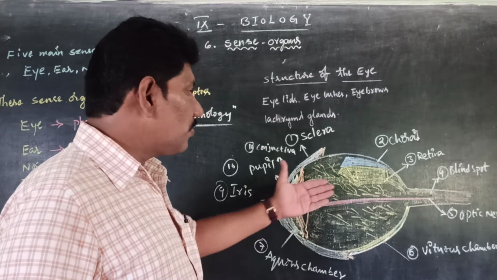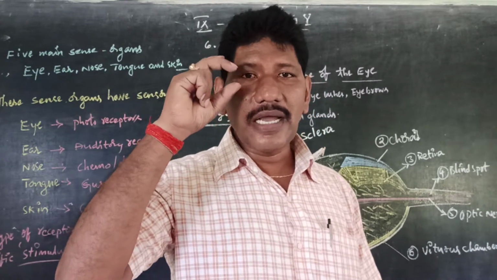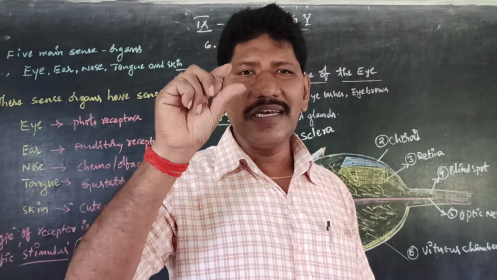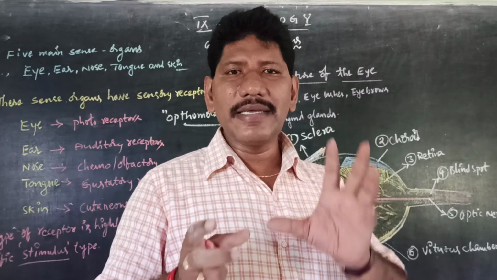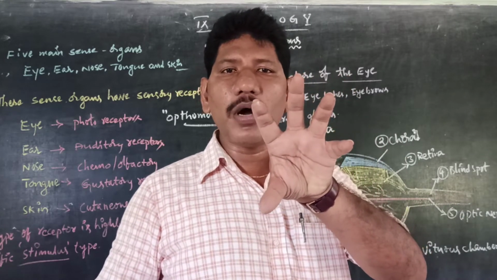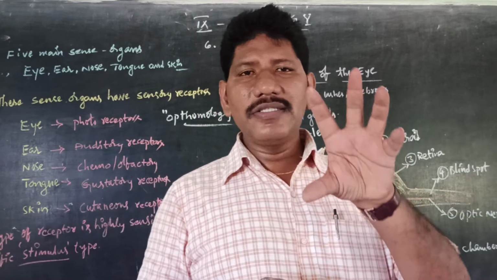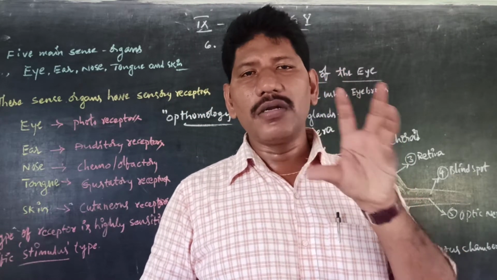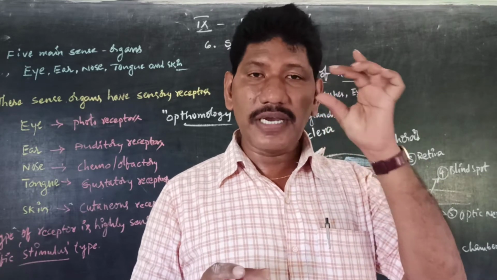Well, let us come to the structure of the eye. Actually, the external surface, the external appearance of the eye is very little when compared to the whole eye. The whole eye is like the size of a cricket ball. So nearly it is an eyeball structure. It is a ball-like structure which is located in the eye sockets.